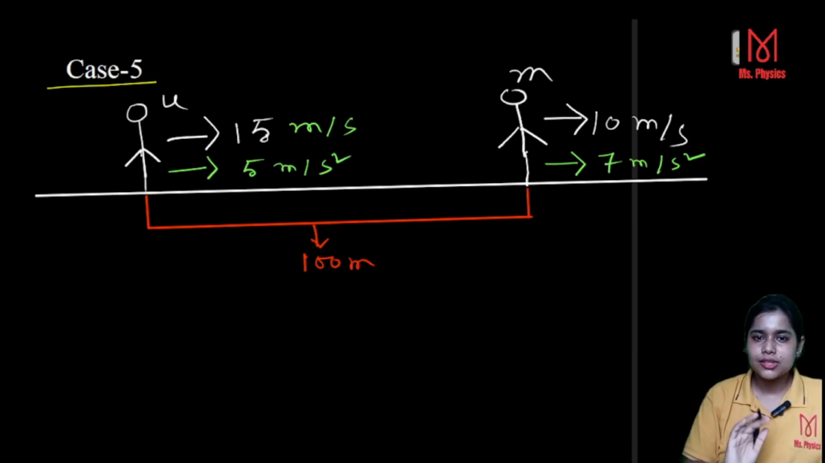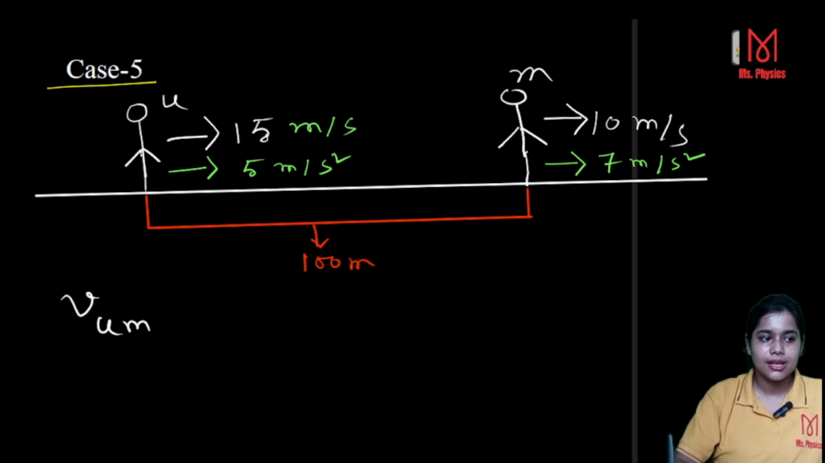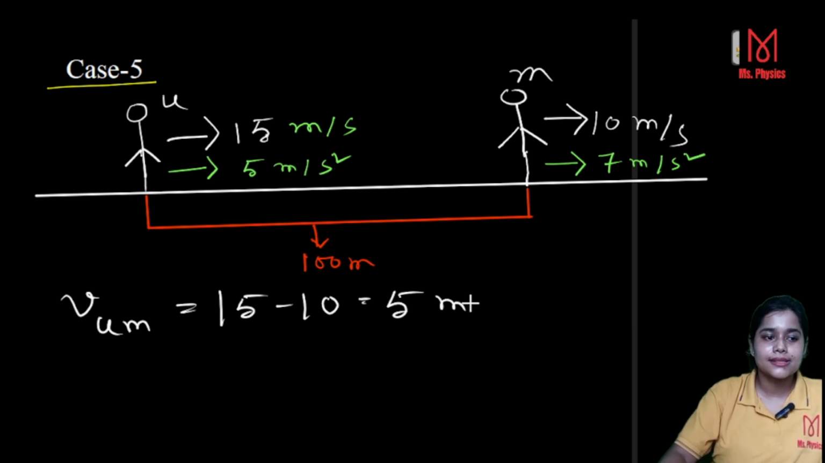Now, don't think too much, okay? Just put the method, that is velocity of u with respect to me. That means you are going to catch me now, so that's why velocity of u with respect to me is 15 minus 10, which gives you 5 meter per second. Okay, that is the relative velocity.